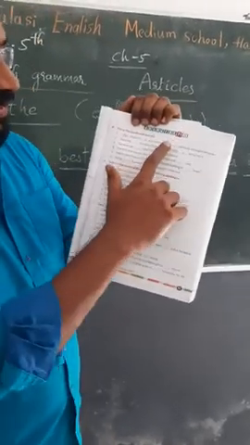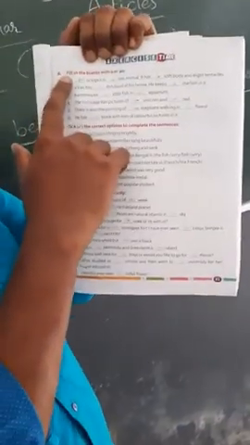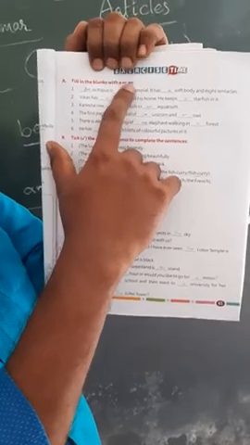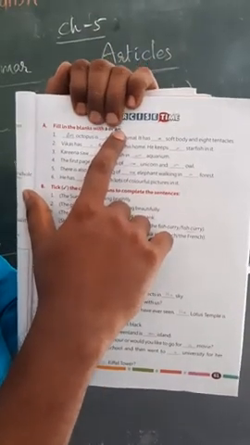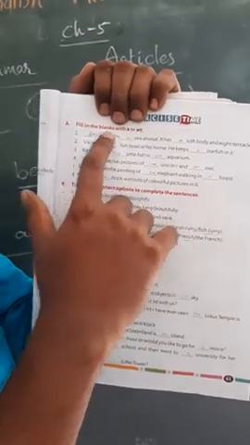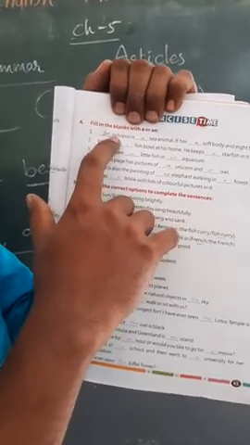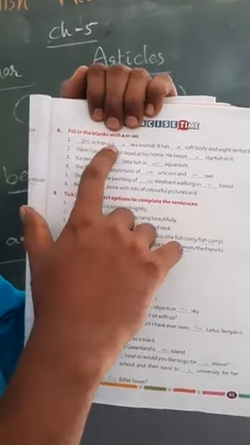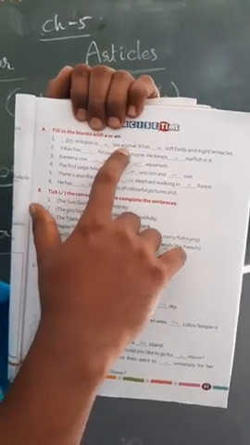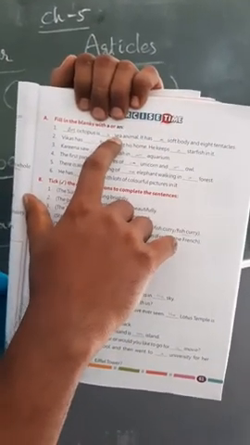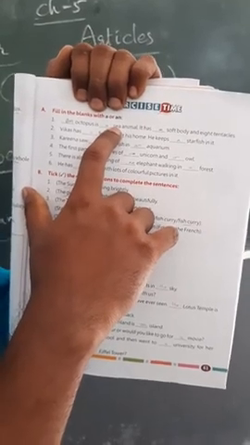Exercise: fill in the blanks with a or an. A and an are indefinite articles, so we have to use indefinite articles. Octopus has an O sound, so an octopus is a sea animal. For sea we use a, because S is a consonant sound here, a C sound. So, a sea animal, an octopus is a sea animal.